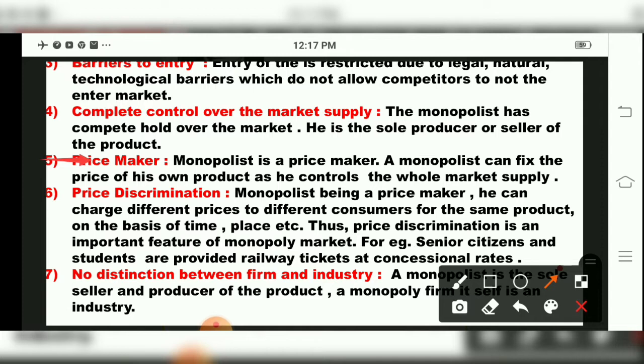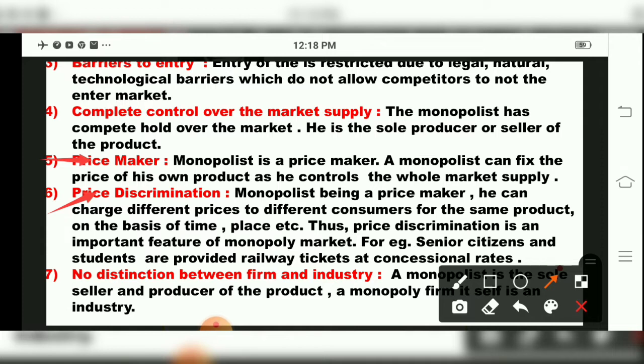Then the next feature is price discrimination. Now see, in a monopolistic market, as the monopolist is a price maker, he will charge different prices to different consumers for the same product. Now suppose, children, I am a monopolist. Now I have to earn profit. For my friend I will give the pen for 5 rupees. For other customers I will give for 10. For other customers I can give 15, 20 rupees. Whatever I want, I will charge because I am the single seller in that market. I got permission for that.